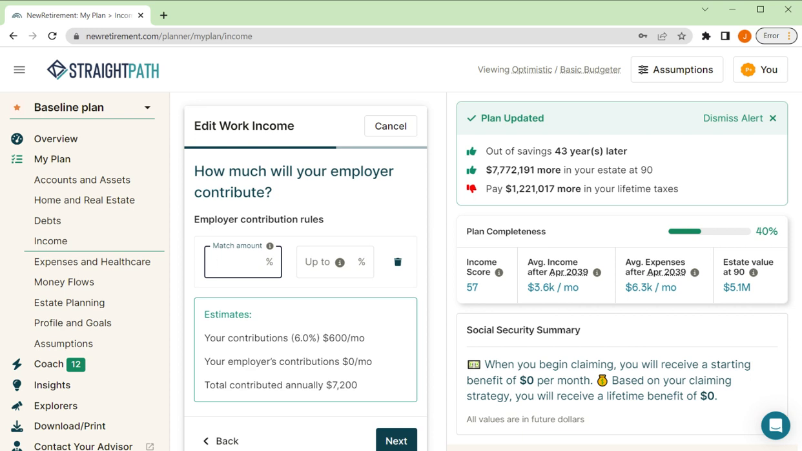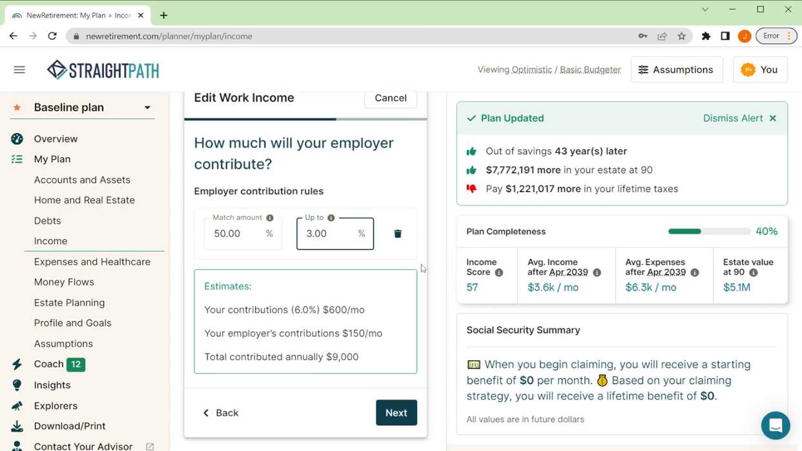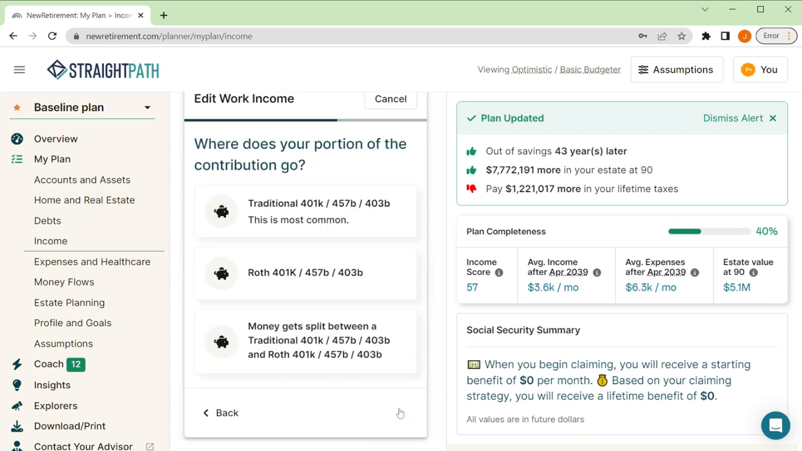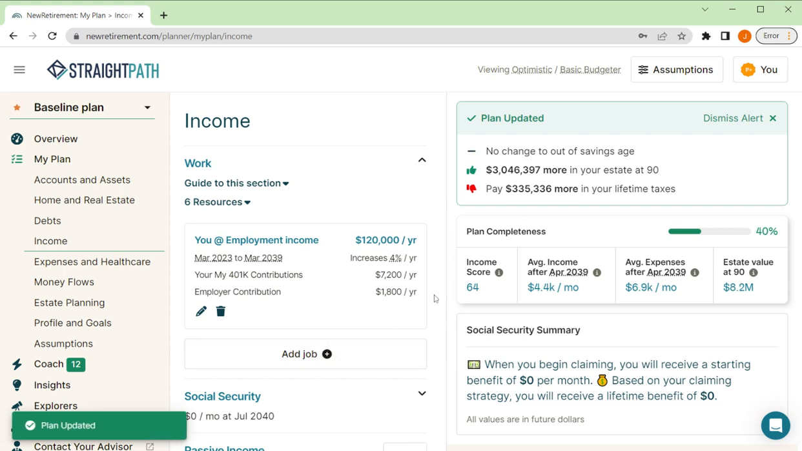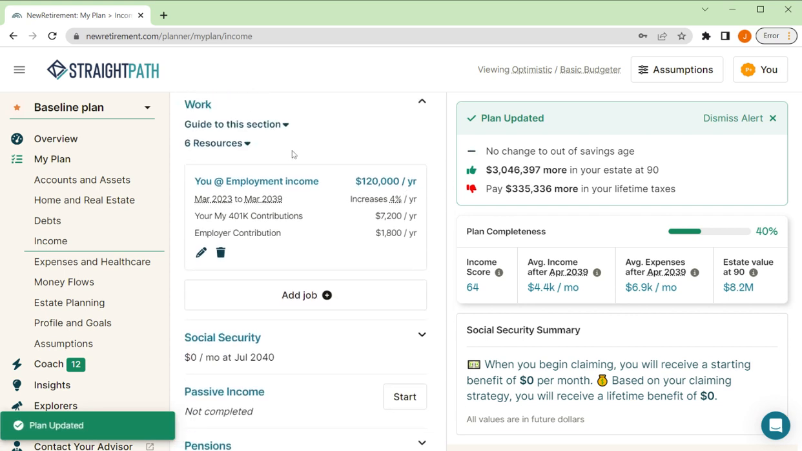Now you can do it this way, 50% up to 3%. Okay, so that means they match half of what I put in up to 3%. All right, click next. Goes into my 401k, which I've already entered, so you can link that there, save that. And now not only do I have my income here, but I also have what I'm putting into my 401k every year, which is great. All right. So it all feeds into it very naturally, which is nice.